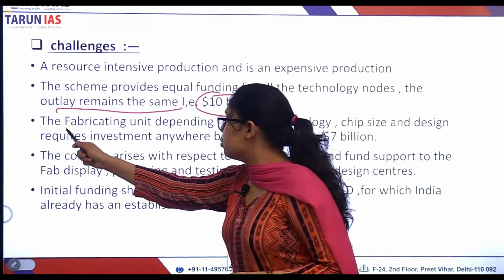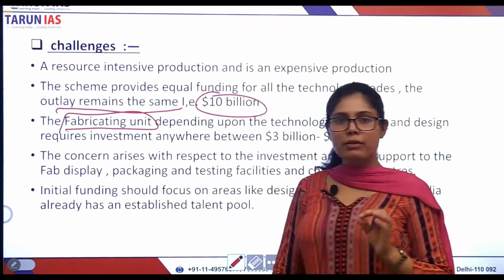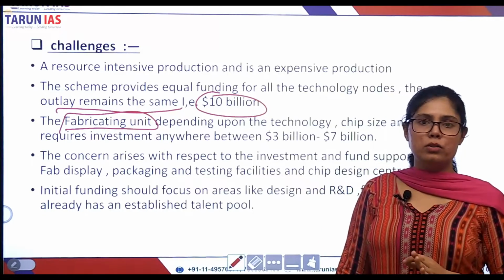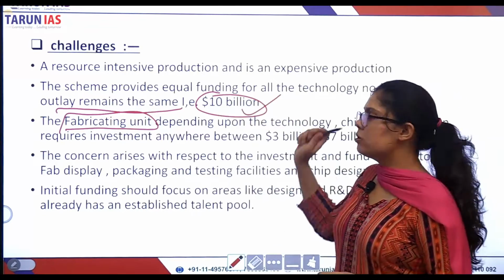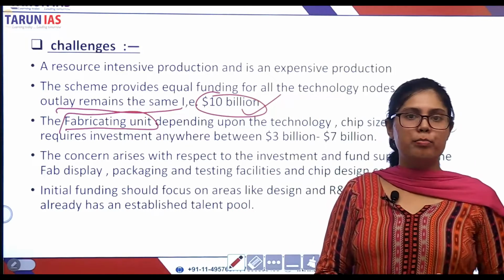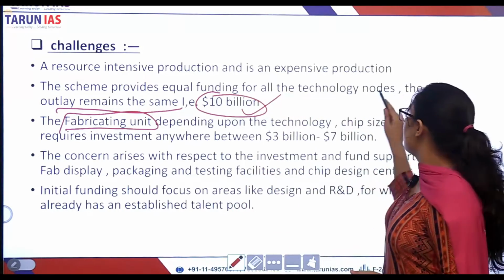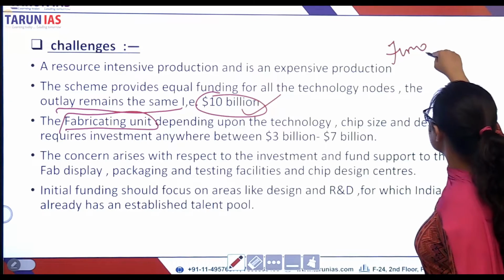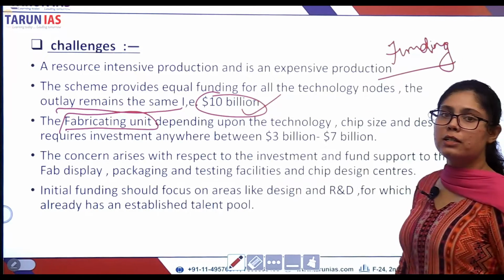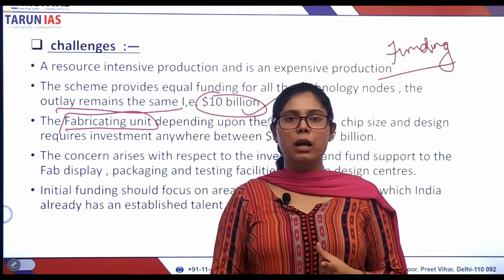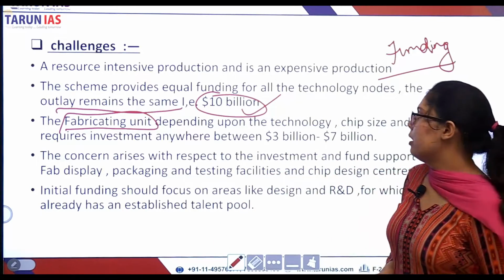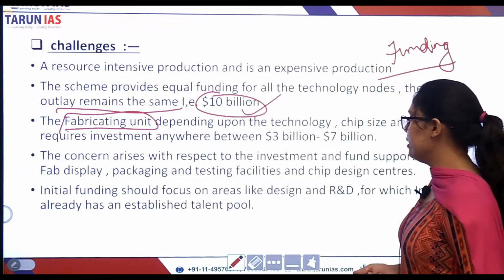The fabricating unit itself is very costly. One fabricating unit costs around 3 billion to 7 billion US dollars, and the outlay is not sufficient to drive the demand and the semiconductor and chip making process. Therefore, funding is the first challenge. The fiscal incentive given by the government of India is not sufficient to attract foreign companies to establish their semiconductor and chip making plant or fabricating unit in India, right?